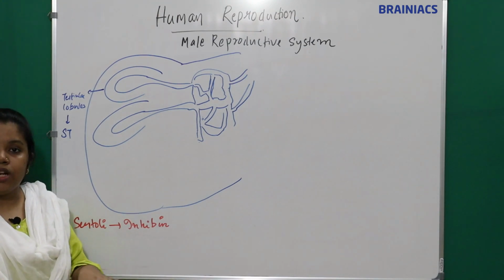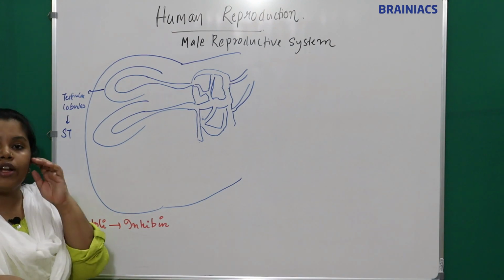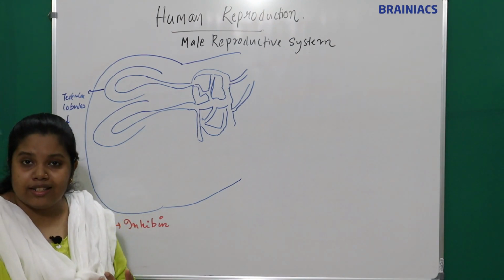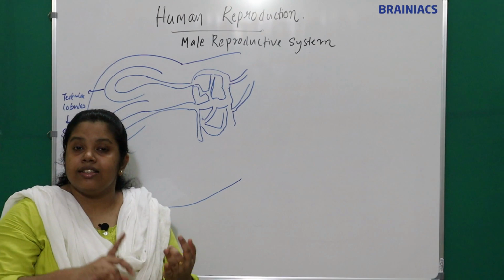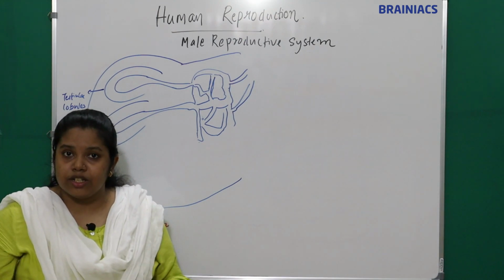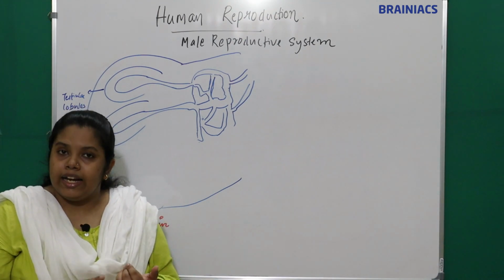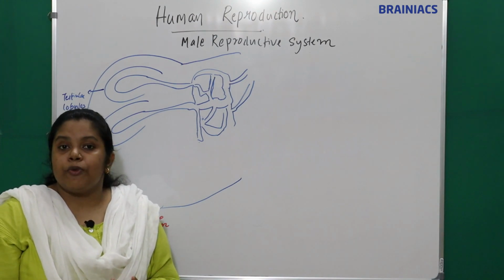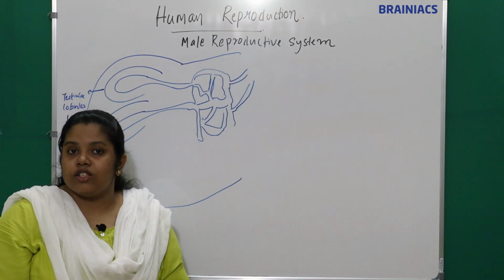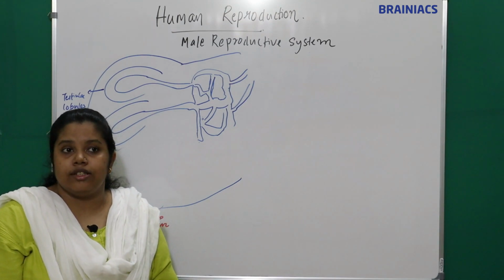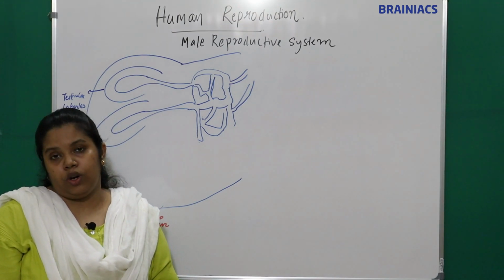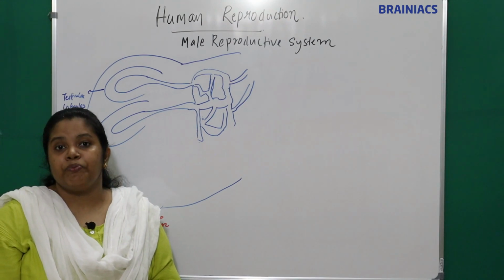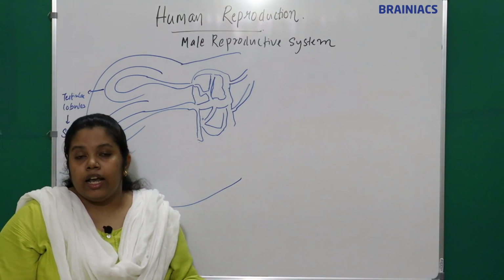The space between two seminiferous tubules contains the interstitial cells. What is the name of the interstitial cells? They are called Leydig cells. And these will produce male androgens. Which is the male androgen? The main androgen is testosterone.